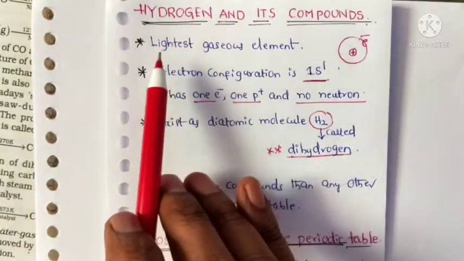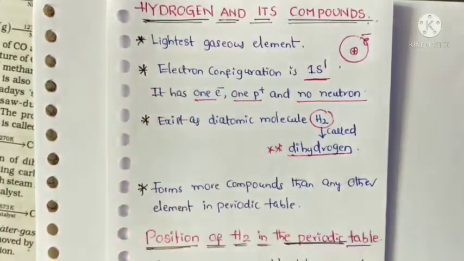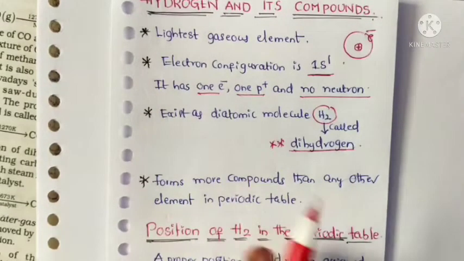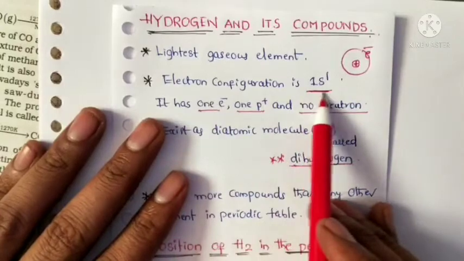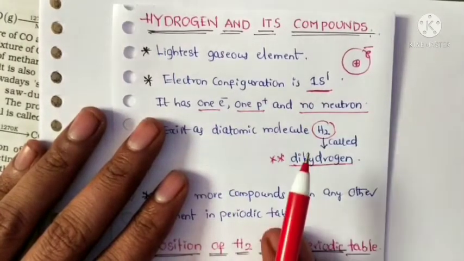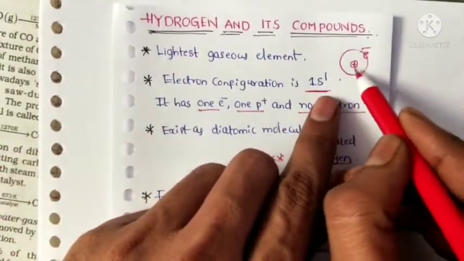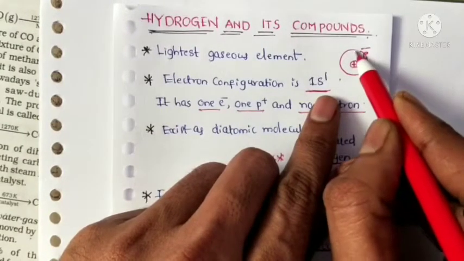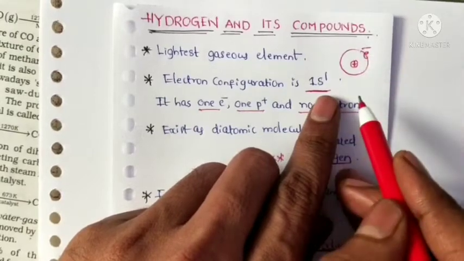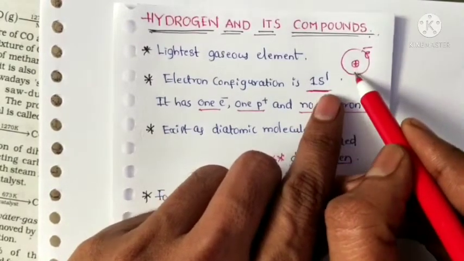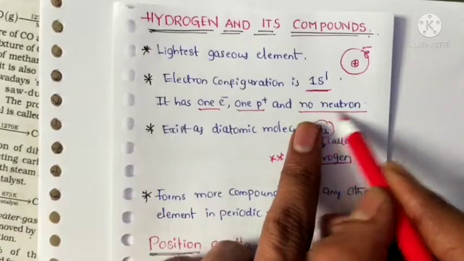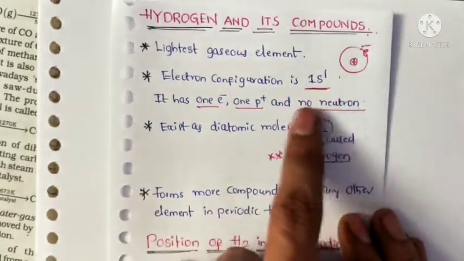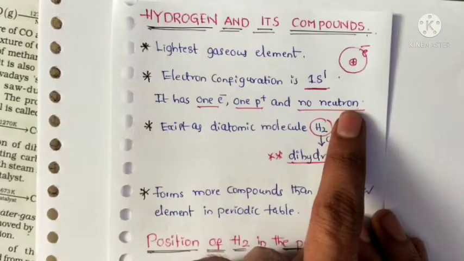The first point is that hydrogen is the lightest gaseous element, and its electronic configuration is 1s1, meaning it has one proton in the nucleus and one electron around the nucleus. And what is the importance here? No neutrons. Hydrogen does not have any neutron.